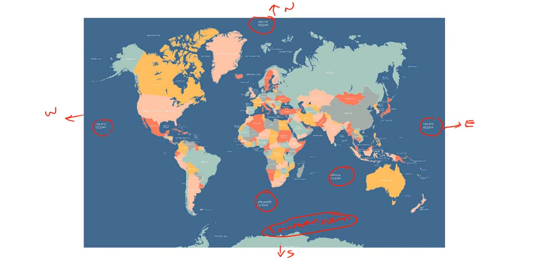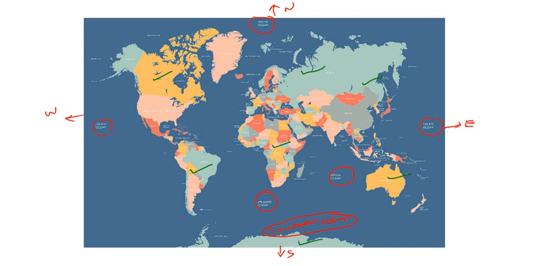Now we will mark the continents. The equator line passes from here, so this is in the north side, so this will be North America, then South America, then here this is Africa, then this is Australia, and here Asia will be there, and here is Europe, and here this is Antarctica.